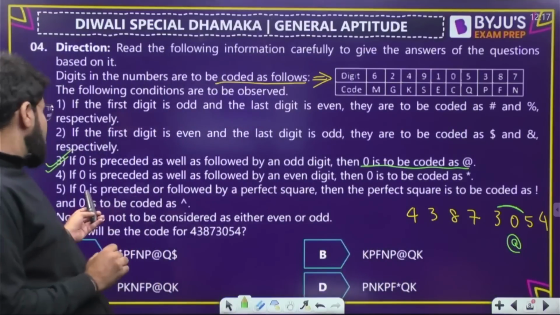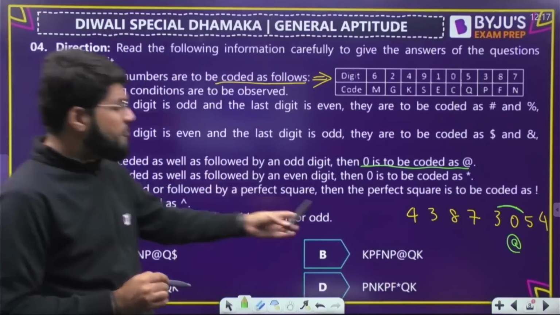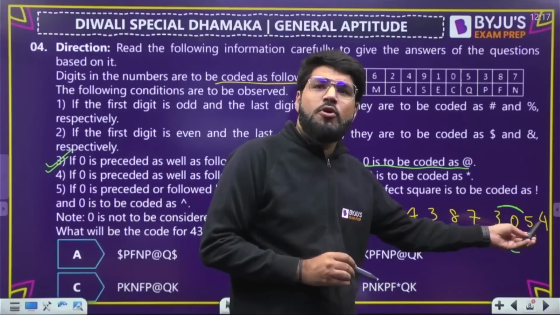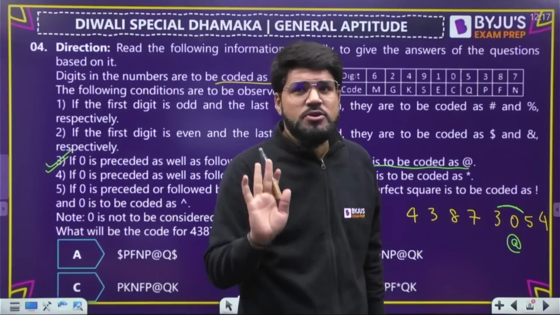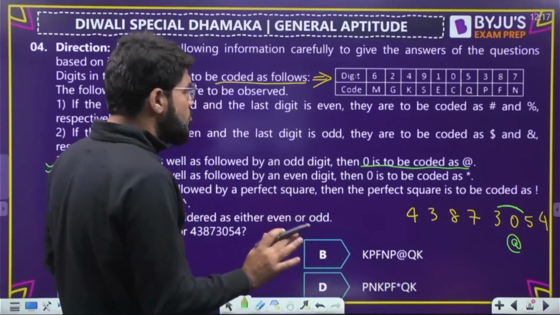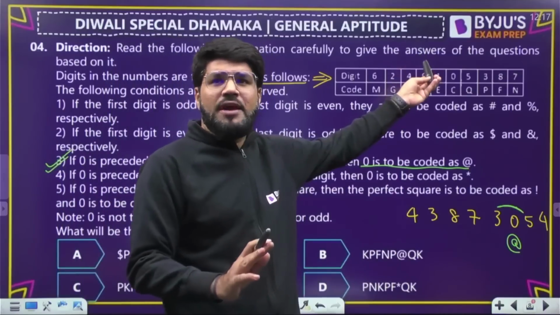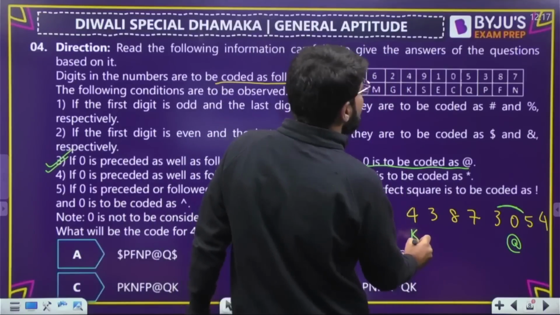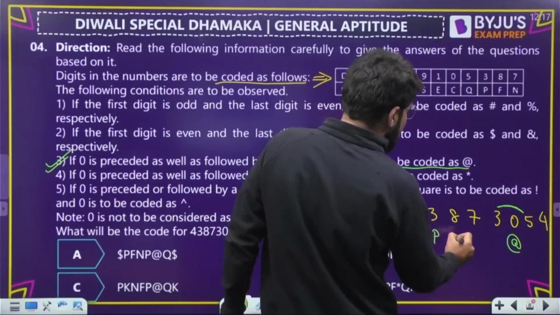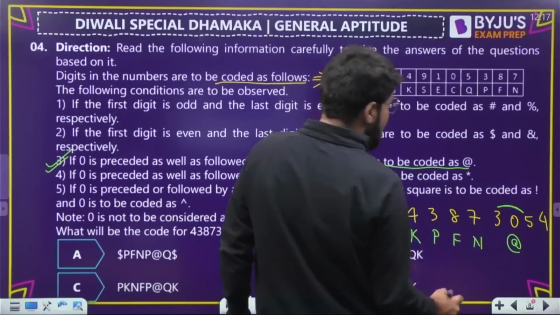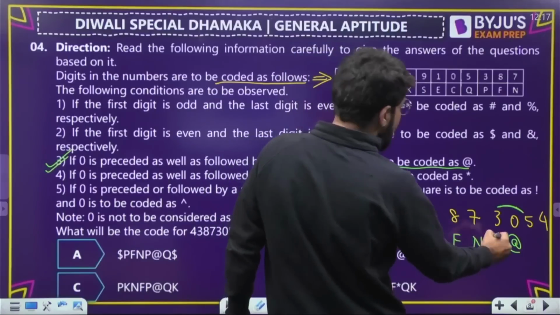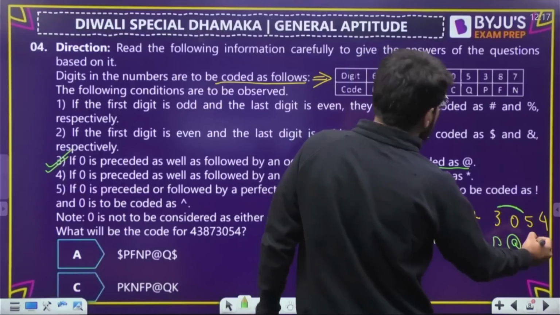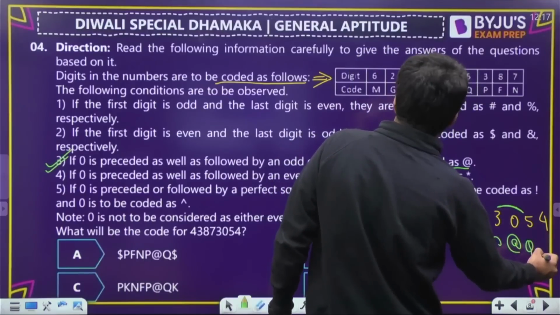Okay, now if 0 is preceded or followed by a perfect square, it is preceded by 3, followed by 5, none of them is a perfect square. Okay, the fifth condition is also not useful. So only one condition used, rest you have to follow the coding given. So 4 bole to K, okay, 3 is equal to P, 8 is F, then 7 means N, 3 is P, okay, 5 is equal to Q and 4 is equal to K.